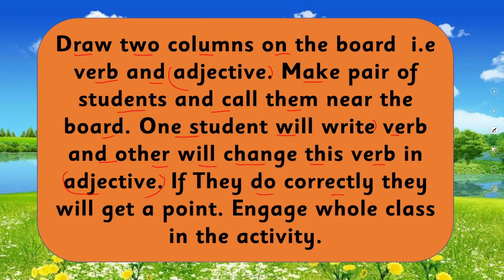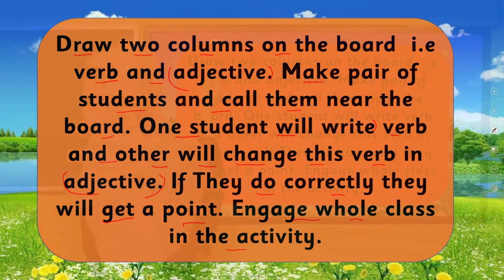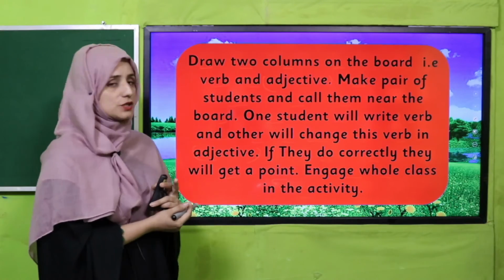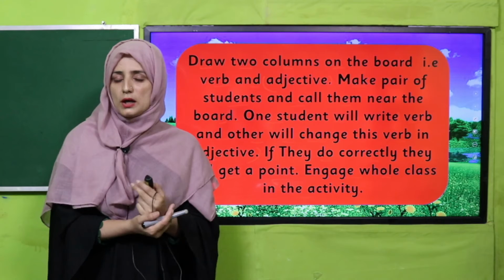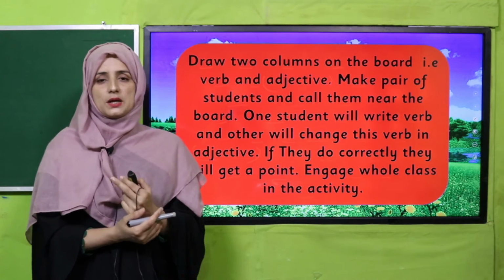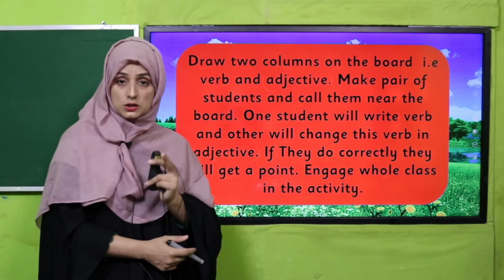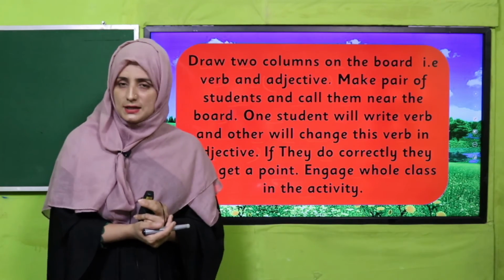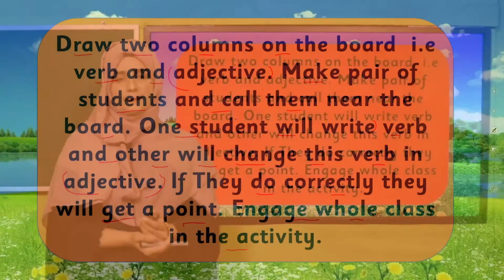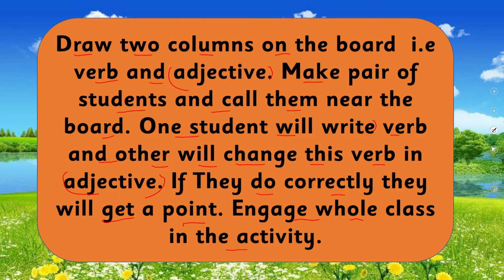If they do it correctly, they will get a point. Engage the whole class in the activity. So you will draw 2 columns, make pairs and call students near the board. Pause the video, perform this activity, engage the whole class and enjoy.